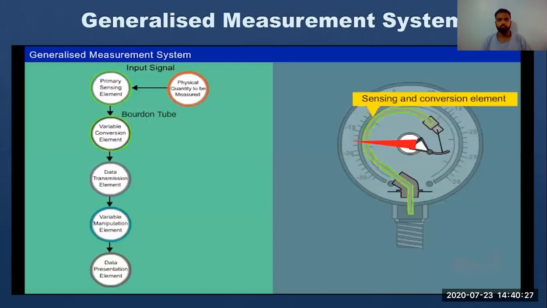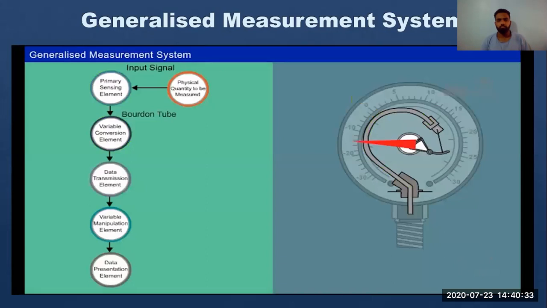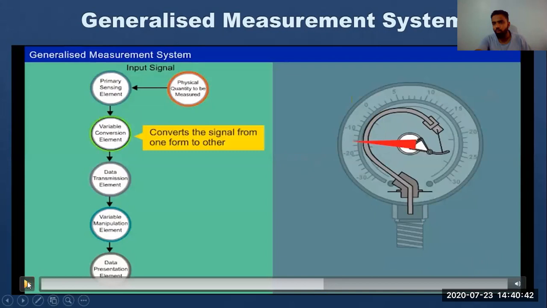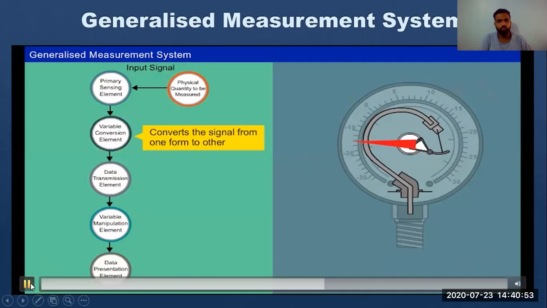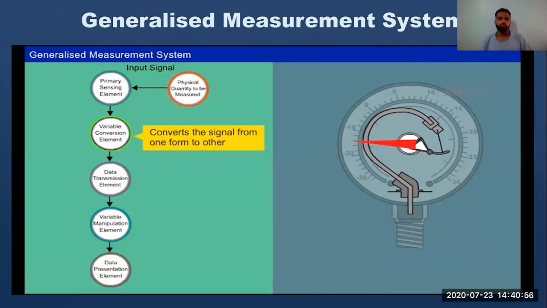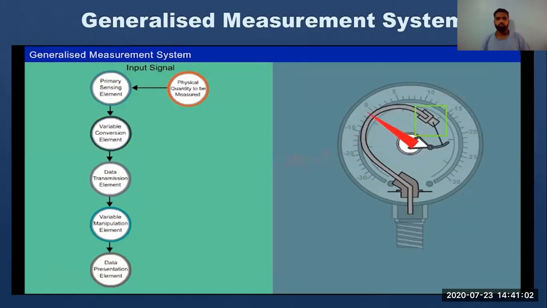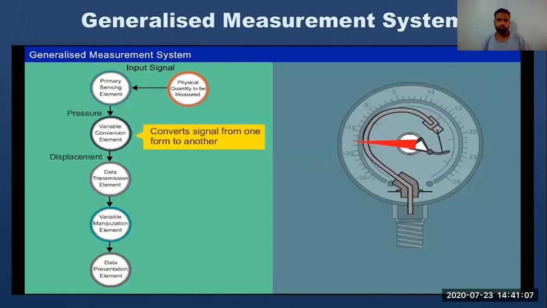The Bourdon tube acts as both the sensing and the conversion element. Here, the entity to be measured is the pressure. The Bourdon tube senses the pressure. It senses from downward, and the top part, which is fixed, helps to convert the signal because the tube will inflate. The function of the conversion element is to convert the output of the sensing element to another form. When the pressure is sensed, the closed end of the tube is slightly displaced. Here, the pressure is converted into small displacement.